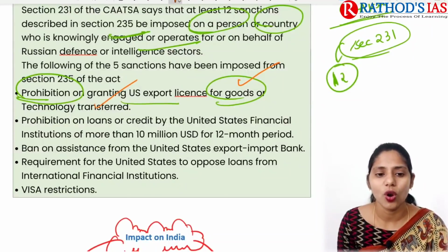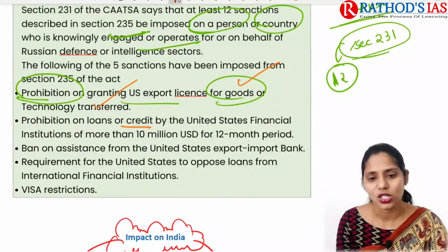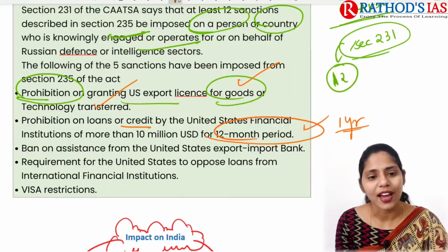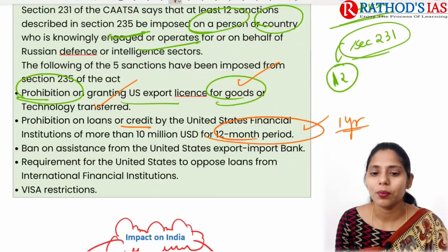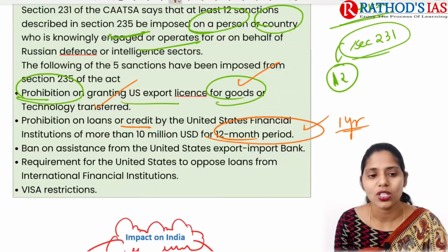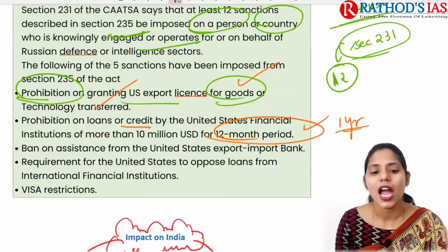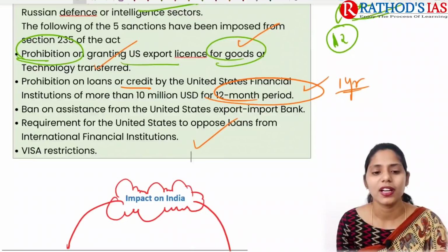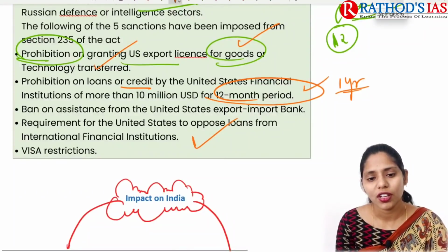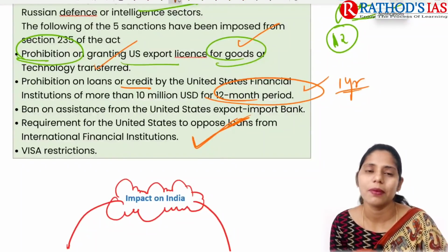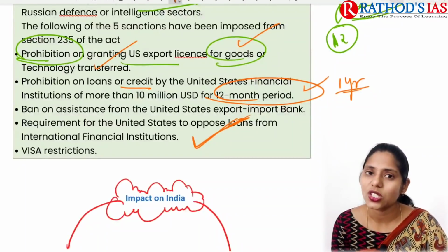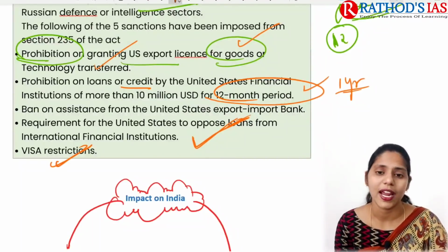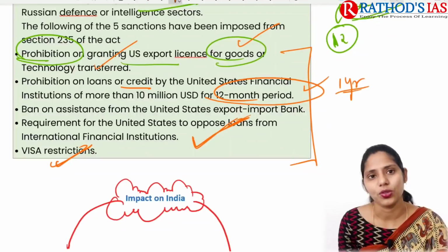The next one is prohibition of loans or credit by US financial institutions for a period of 12 months, that is, for 1 year there will be no loans. The next one is a ban on assistance from the US Export-Import Bank, so from the US Export-Import Bank there will be a ban on assistance, and that is help. The next one is a requirement for the US to oppose loans from international financial institutions. So wherever we are getting finance from international institutions, we are not going to get appropriate loans. And visa restrictions will also be imposed. So these are the 5 sanctions which are mainly imposed.